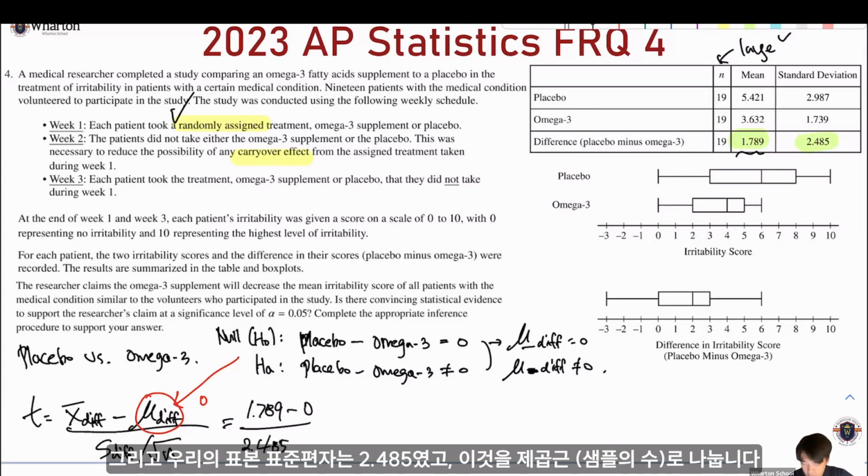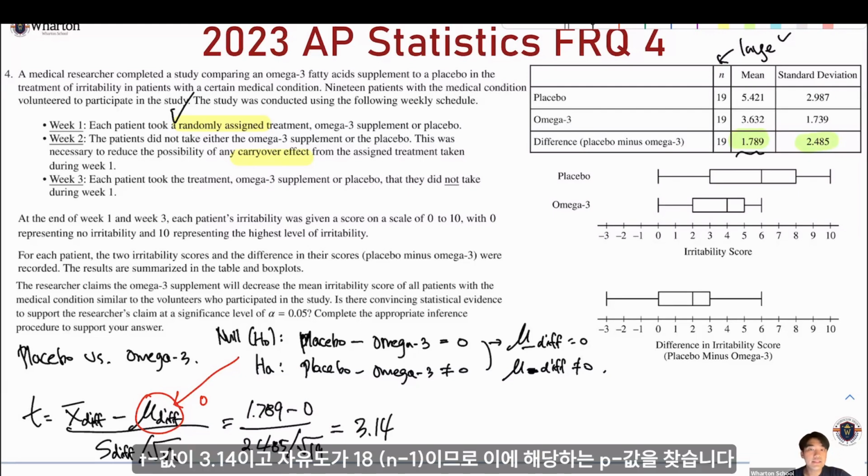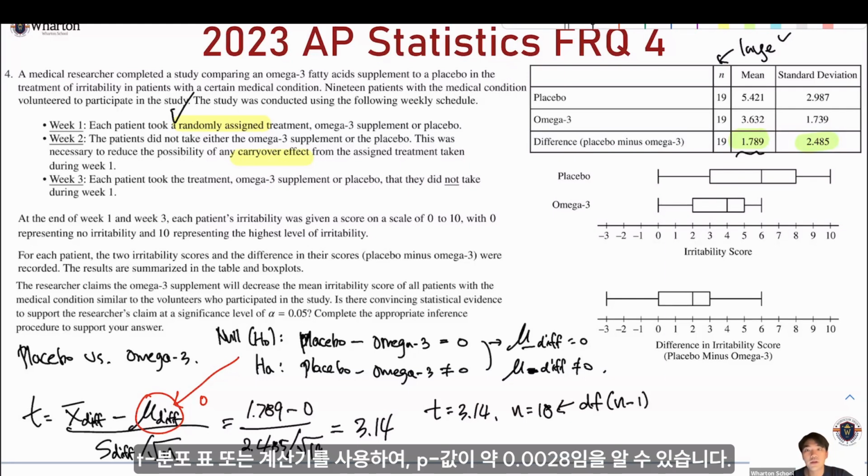And we divide this by the square root of the sample size. So this gets us 3.14. So with the t value of 3.14 and a sample size of 19, the degrees of freedom is 18. For degrees of freedom, we always calculate n minus 1. When we look up the t table, the p-value is calculated as 0.0028.